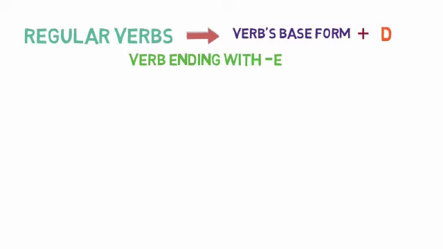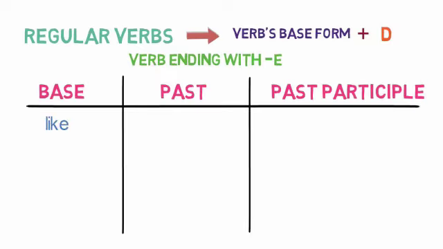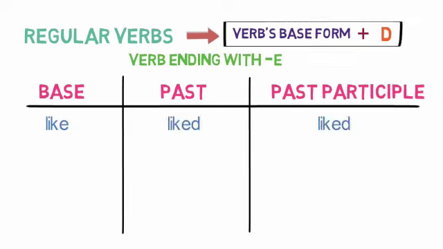Regular verbs are formed by adding d to the base form. If a verb ends in e, we simply add d to convert it into past and past participle form. For example, like. Here the word ends with e, so we just add d after e for getting the past and past participle. So it will become liked in past and past participle form.